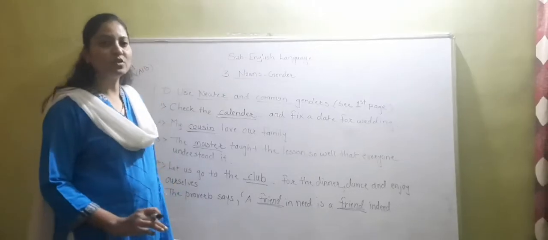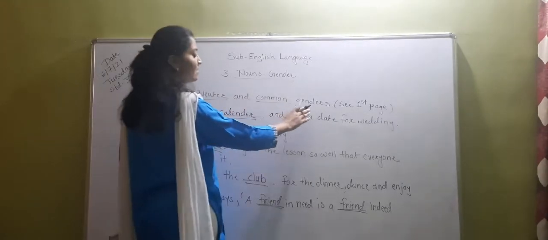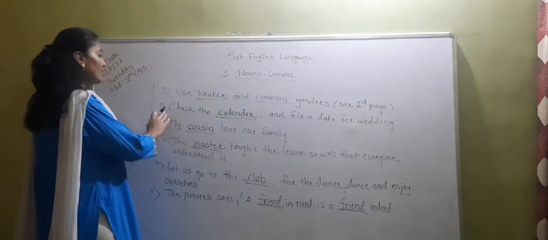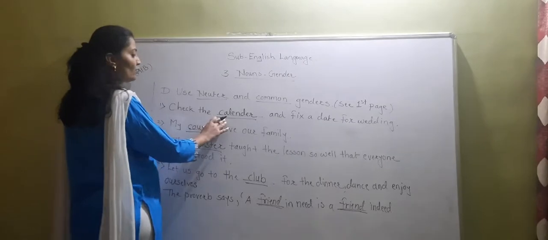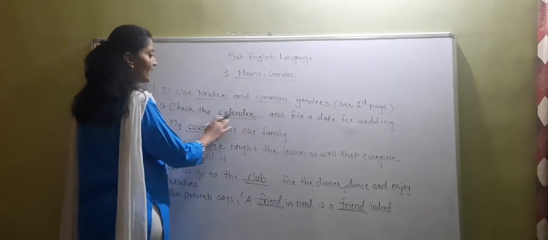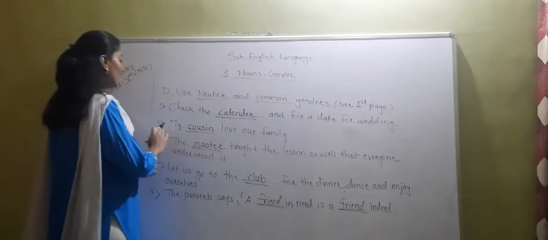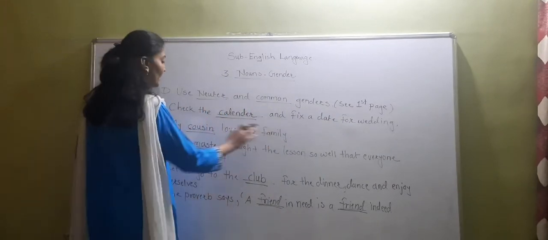Okay. Now students, see question number D. Use neuter and common genders, and for that you have to see page first. Okay. Now first sentence is check the dash dash. So here we have to write down calendar. Check the calendar and fix the date for wedding. Okay. Now see the second one. My dash dash love our family.